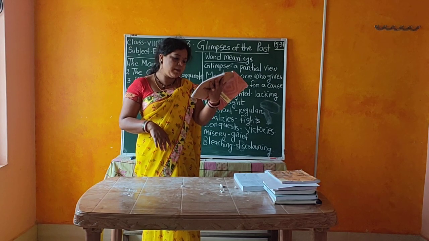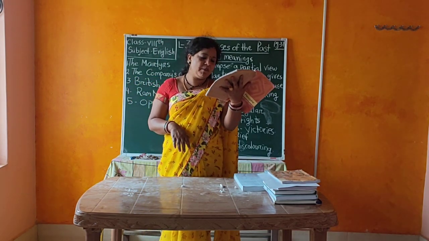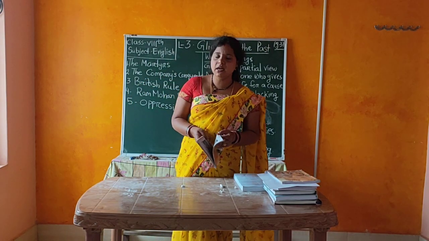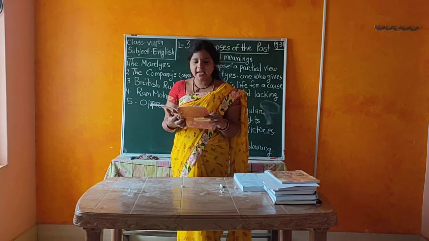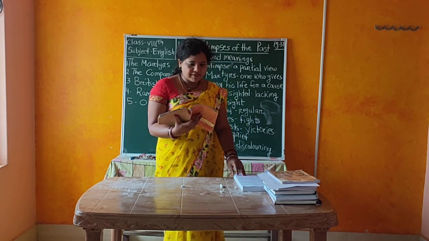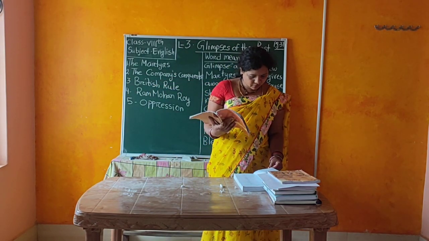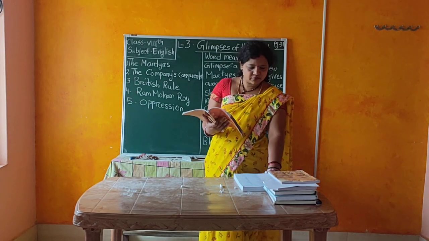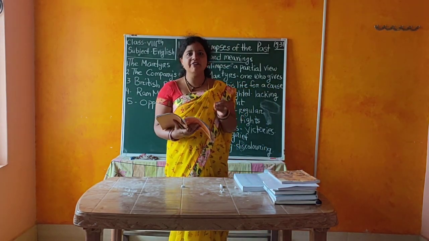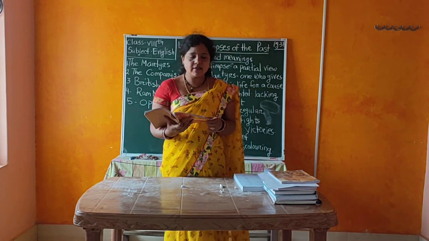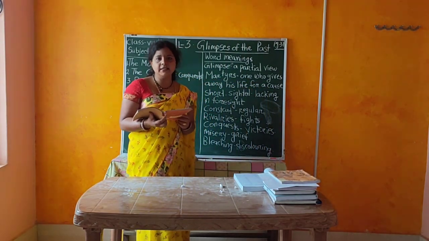He started newspapers, but the suspicious British stopped them in 1823. He started the newspaper, but the Britishers stopped that. Okay, so now we will discuss the oppressions, children. Oppression means doing something unfairly. Okay, so what oppressions did the Britishers carry out from 1765 to 1835.